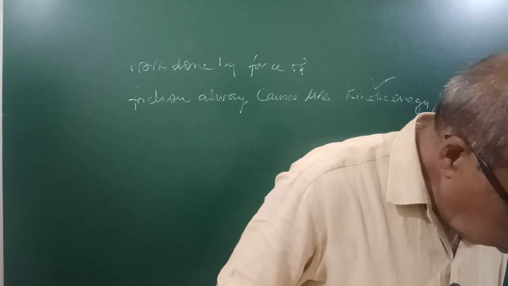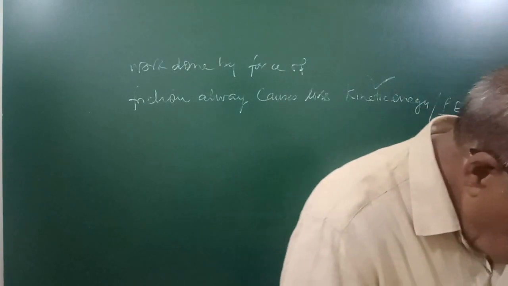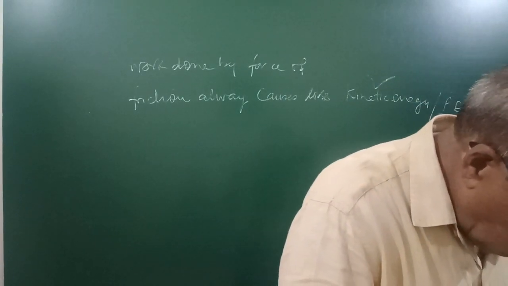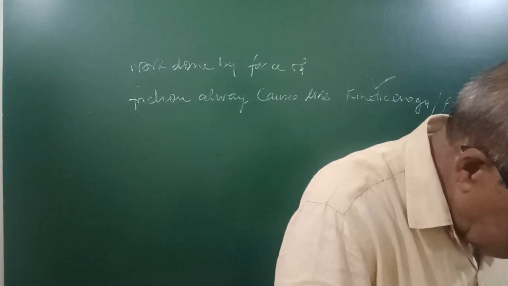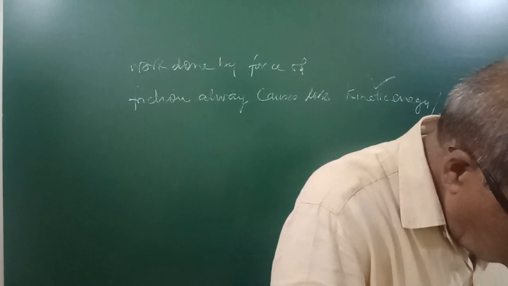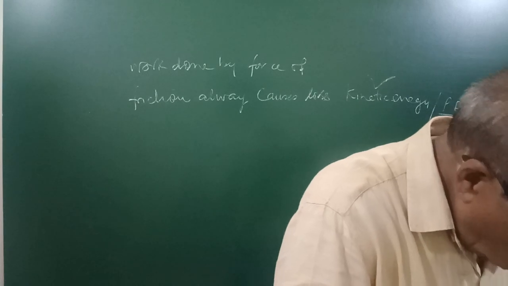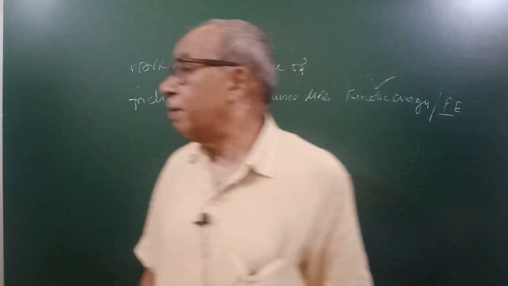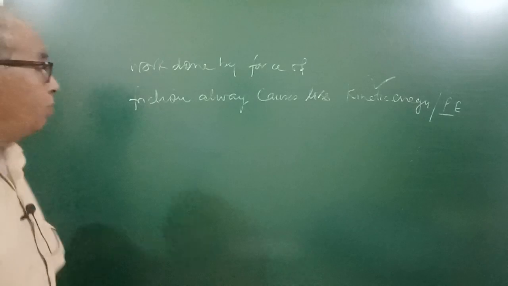Then, the rate of change of total momentum of a many-particle system is proportional to external force or sum of internal forces. We have a system of many particles.